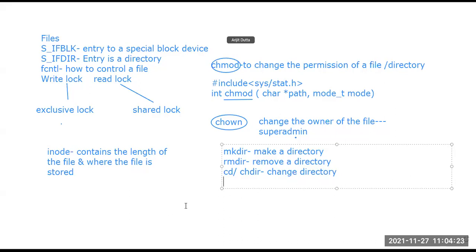Now this is very easy: mkdir, rmdir, chdir. These are known, we have discussed them many times, and we have also seen them in the lab. Now there are a few more commands we can talk about. One command is getcwd. Does anyone have an idea what getcwd is? Can anyone tell me?